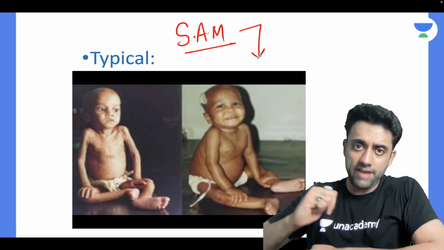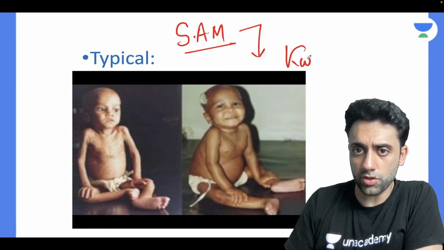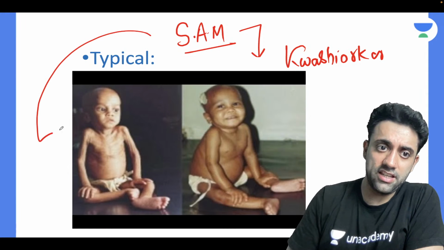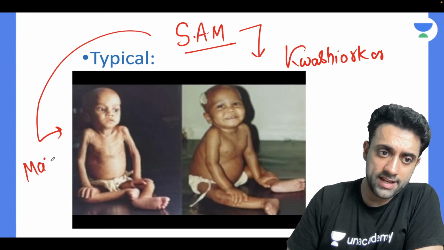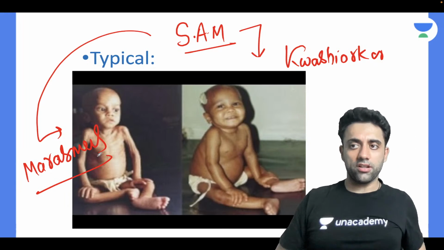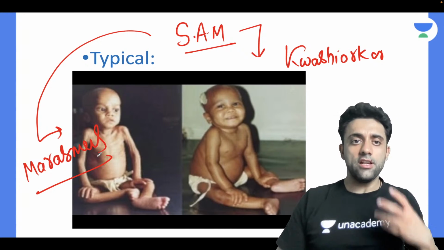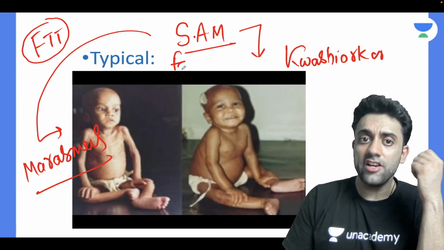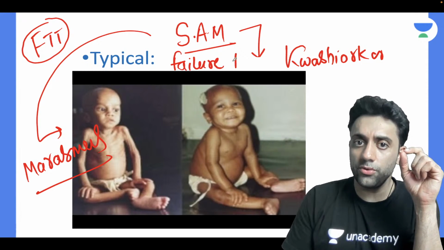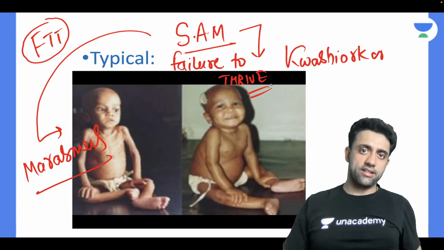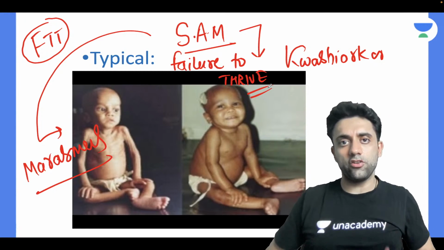Have you heard of the fatty baby known as kwashiorkor? Yes or no? And have you heard the skinny baby, the skinny सूखा बच्चा, known as marasmus? Yes or no? But remember, in general, a patient of celiac disease will have features of FTT. What is FTT? Failure to thrive. The patient of celiac disease will have features of failure to thrive.